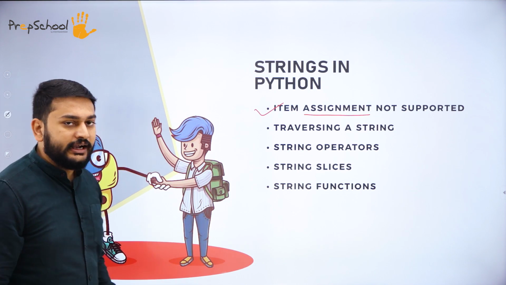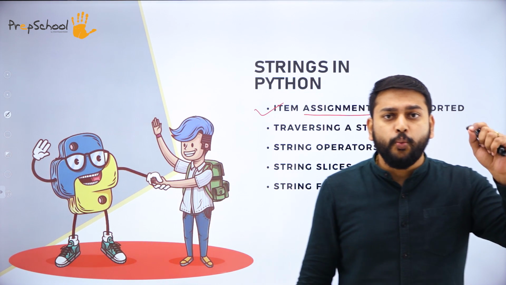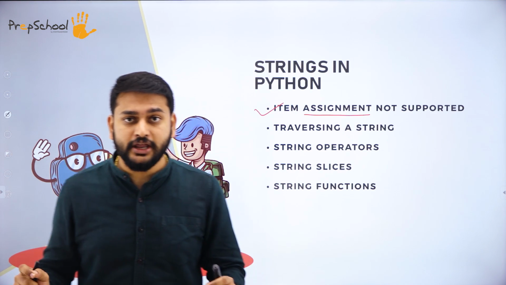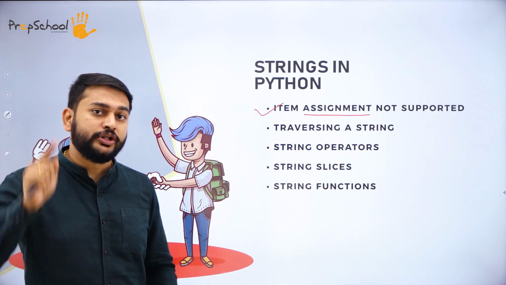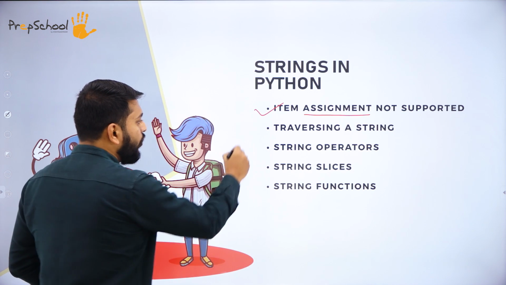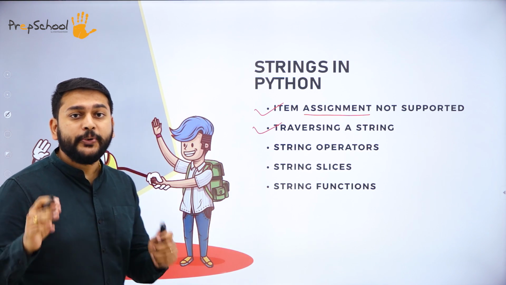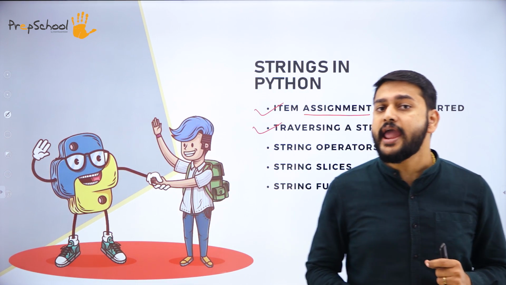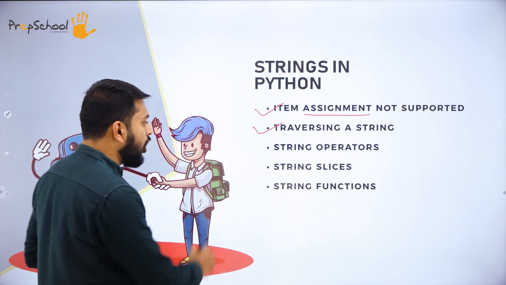The second one, traversing a string. Traversing in the sense what, sir? Visiting each and every character that I have in a string is what I will call traversing. How am I doing it? That is what I will be discussing with respect to traversing a string. Third one, operators. What are the different types of operators that I have in strings is what I will be discussing with respect to string operators.